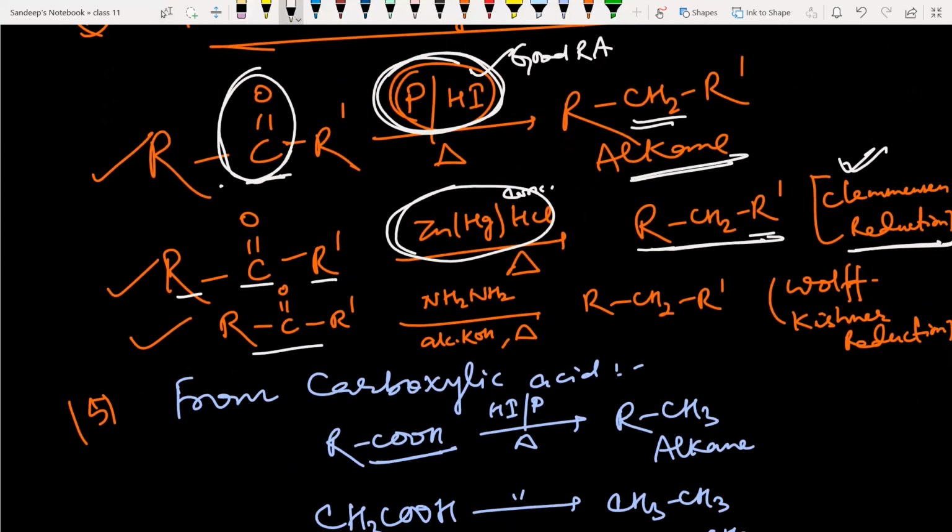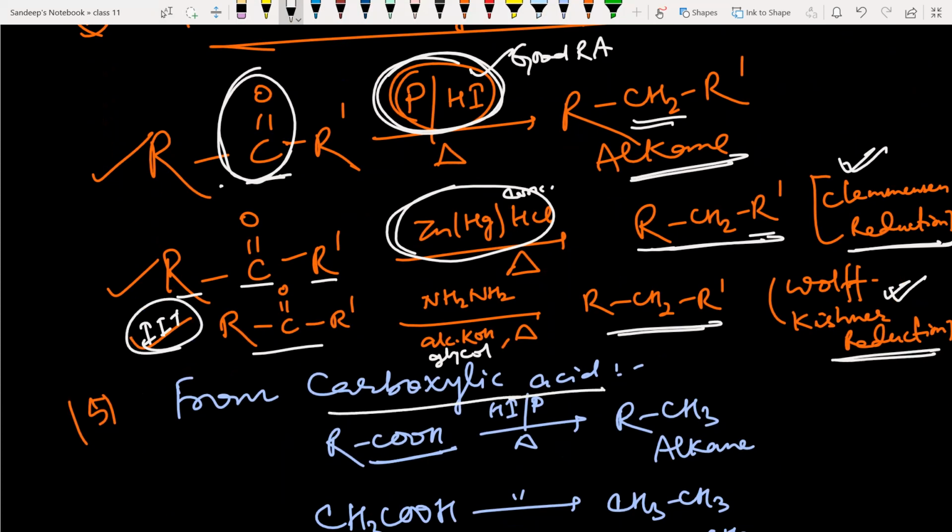Now, if you treat a ketone with hydrazine and then treat it with alcoholic KOH in the presence of glycol, then you will get alkane. This reaction is called Wolff-Kishner reduction. Recently, IIT also asked a question based on Wolff-Kishner, so keep this in mind.